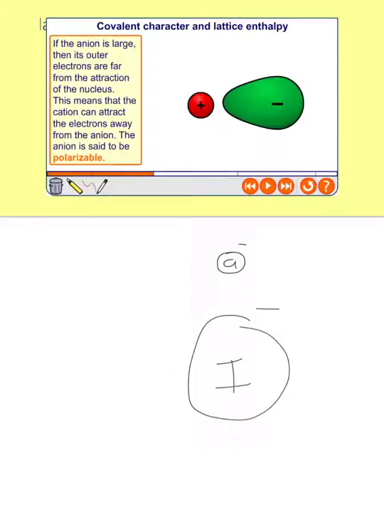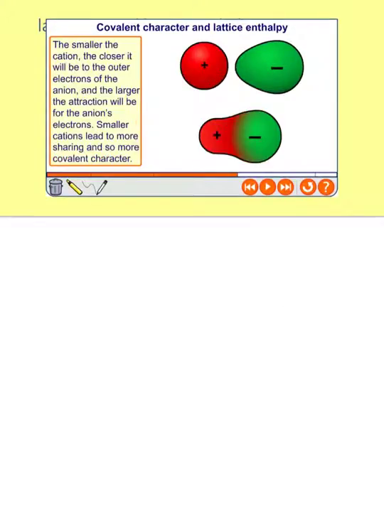And so it means that a positive ion can drag this electron cloud slightly away from the iodine towards itself. So that's what you see in this picture up at the top here. Now, obviously, to do that, it helps if you've got a small cation that is highly charged as well.